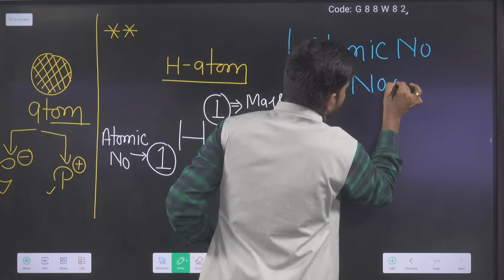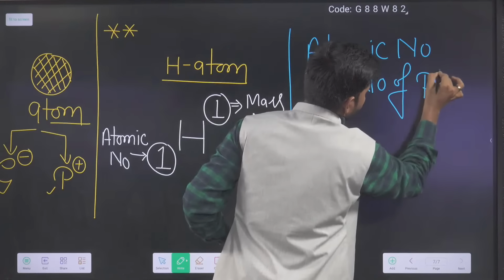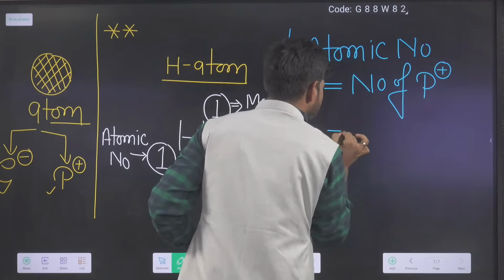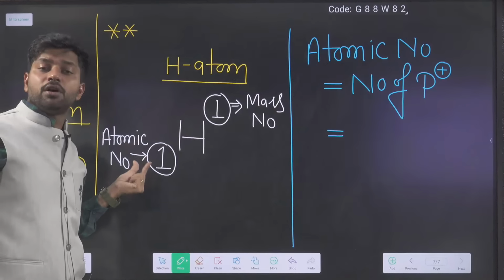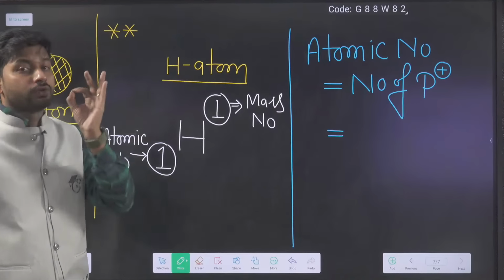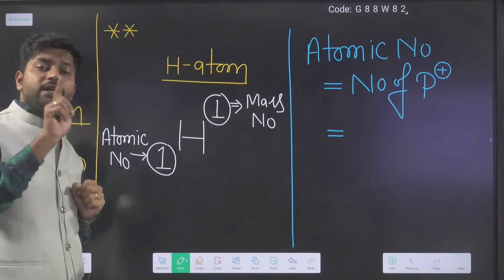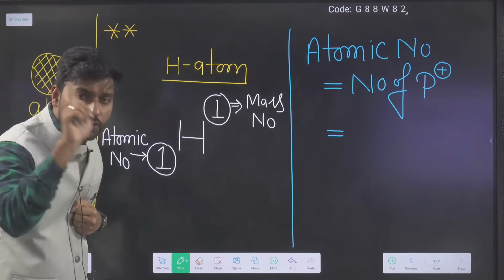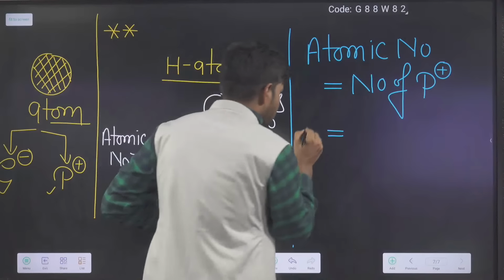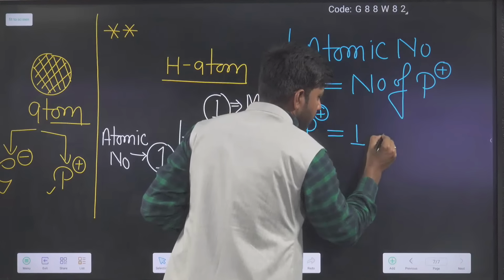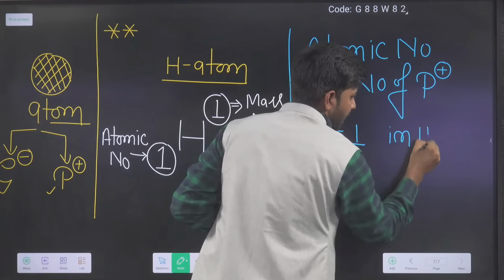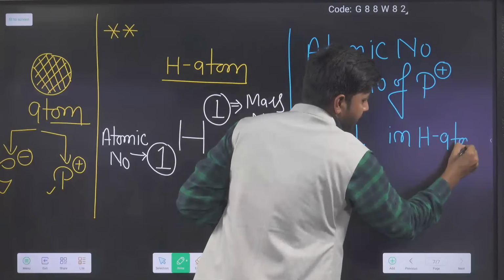Because the atomic number of the hydrogen atom is 1, we can say the hydrogen atom has 1 proton. So protons equal 1 in the hydrogen atom.